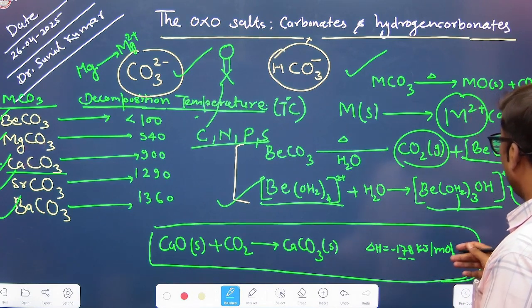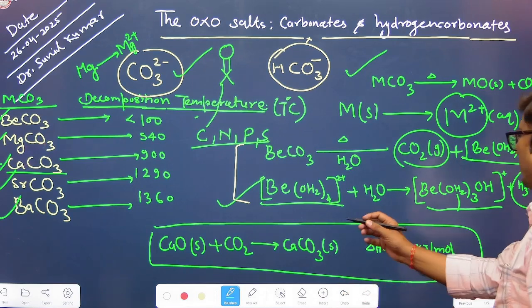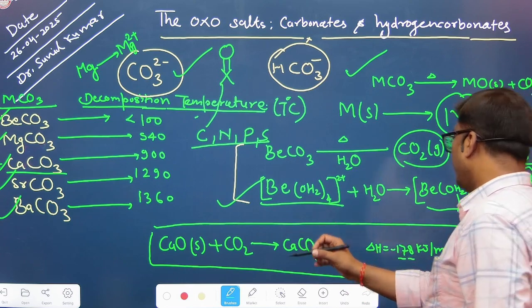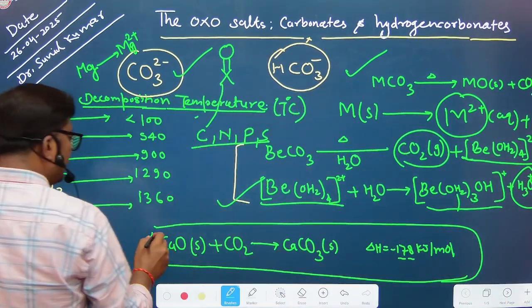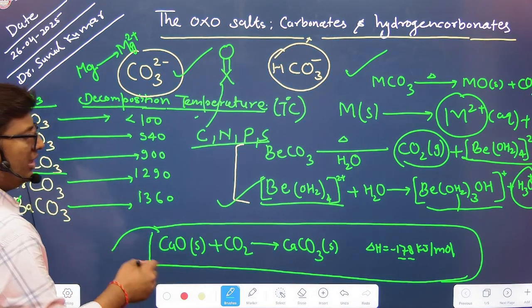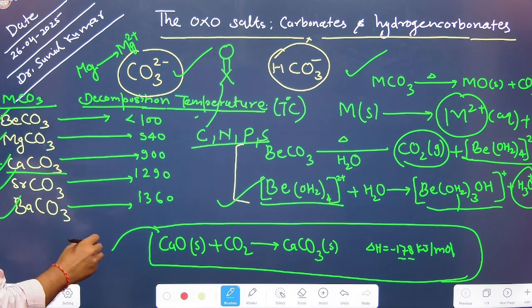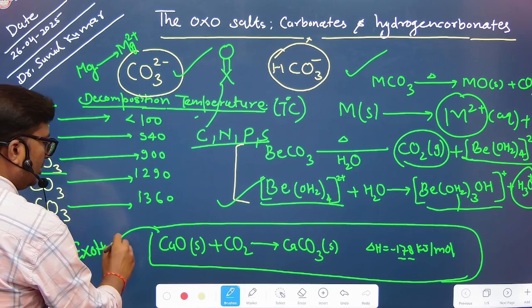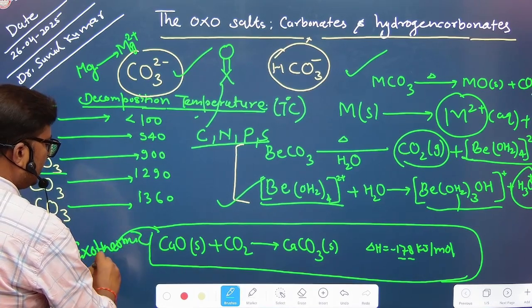Since the change in enthalpy is negative, you can say that this reaction is exothermic in nature. So once calcium oxide reacts with carbon dioxide, it exothermically forms calcium carbonate, right?